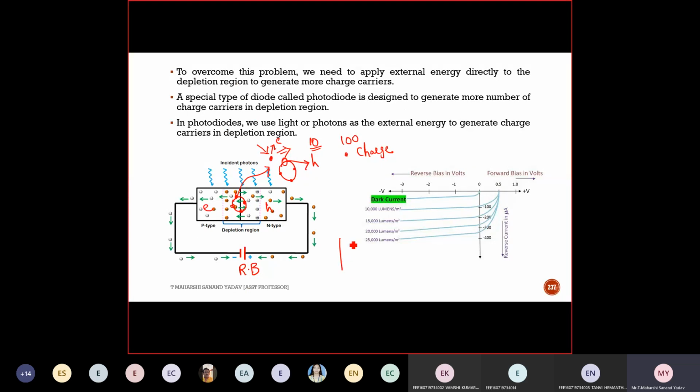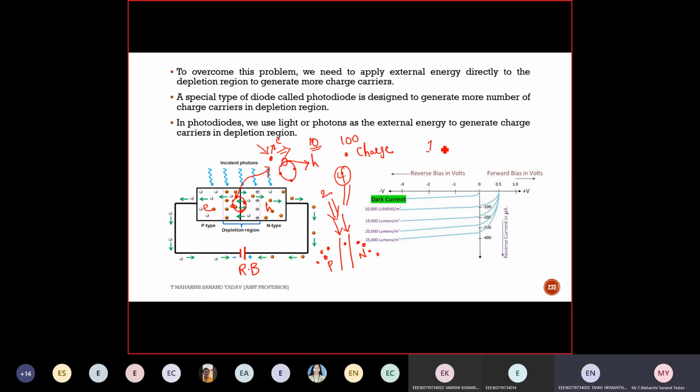So suppose this is the depletion region, and if I emit photonic energy and get only one minority here and one minority here, that is one minority in n-type and one minority in p-type. Suppose for 2 photons, I'll get 2 minority carriers in n and p. If there are 4 photons, I'll get 4 minority in p and 4 minority in n, correct?